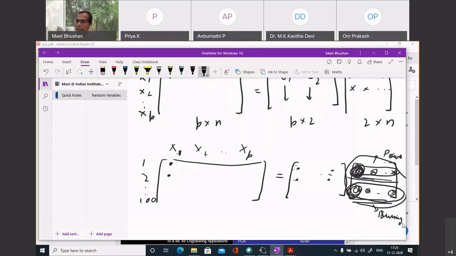PCA is also solving this problem, factorizing this matrix X into this form. I can call this G and I can call this F. F has your factors or your sources, and G is a combination of F which is generating your X. So as time changes, G changes. You keep on adding more observations, you keep on adding rows of G. This F is not changing. So this is your factor analysis. PCA is a type of factor analysis approach, you can say.